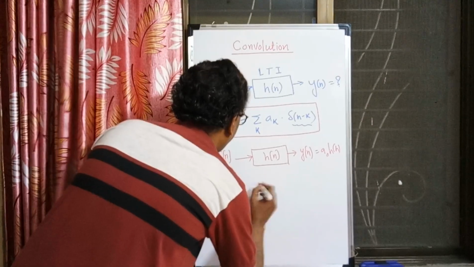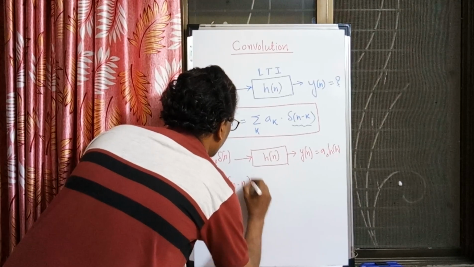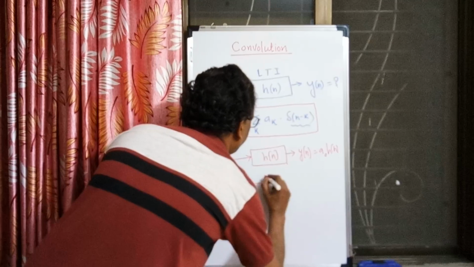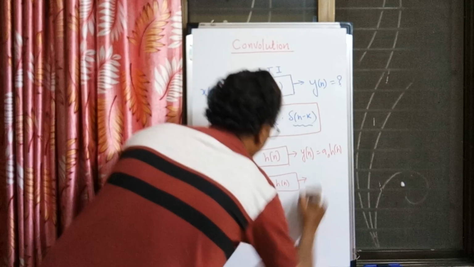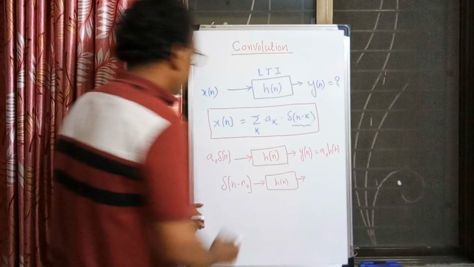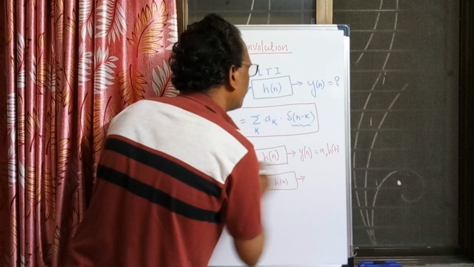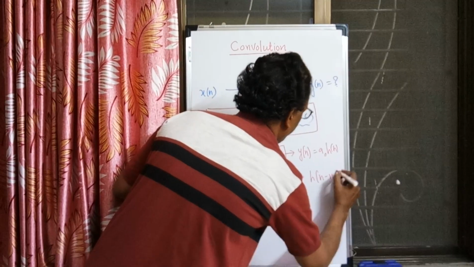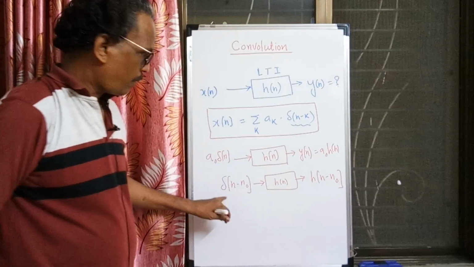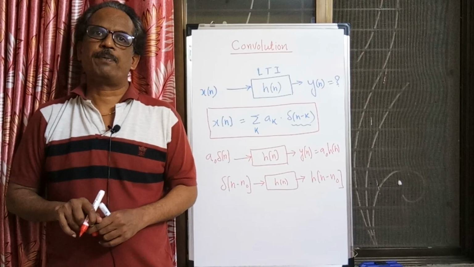Now if I exploit the property of time invariance, for del of n minus n0 the input is shifted. What happens if the system is time invariant? If the input is shifted, the corresponding output, which for del n was h of n, will here be h of n minus n0. I am exploiting the property of time invariance: a shift in the input causes the same shift in the output.